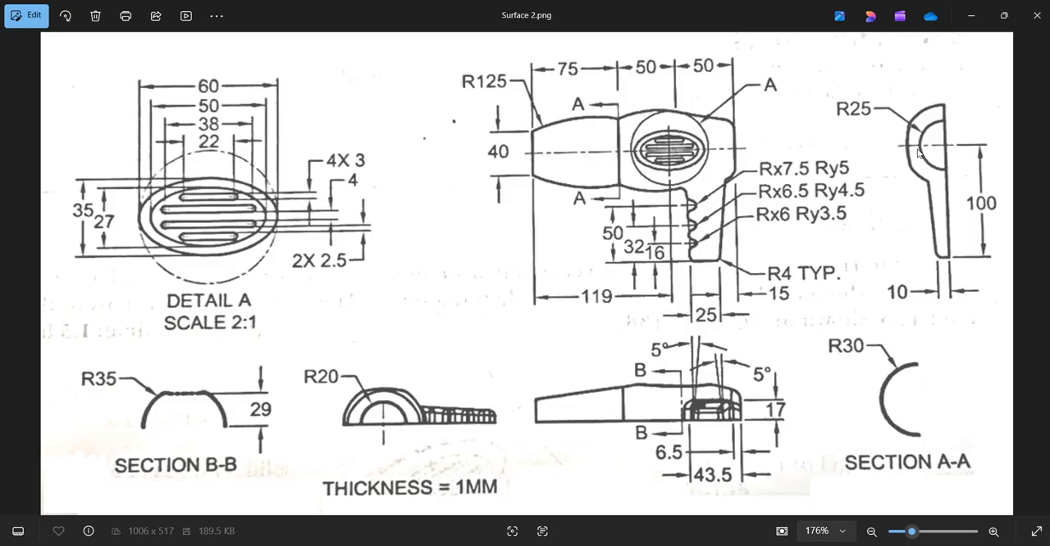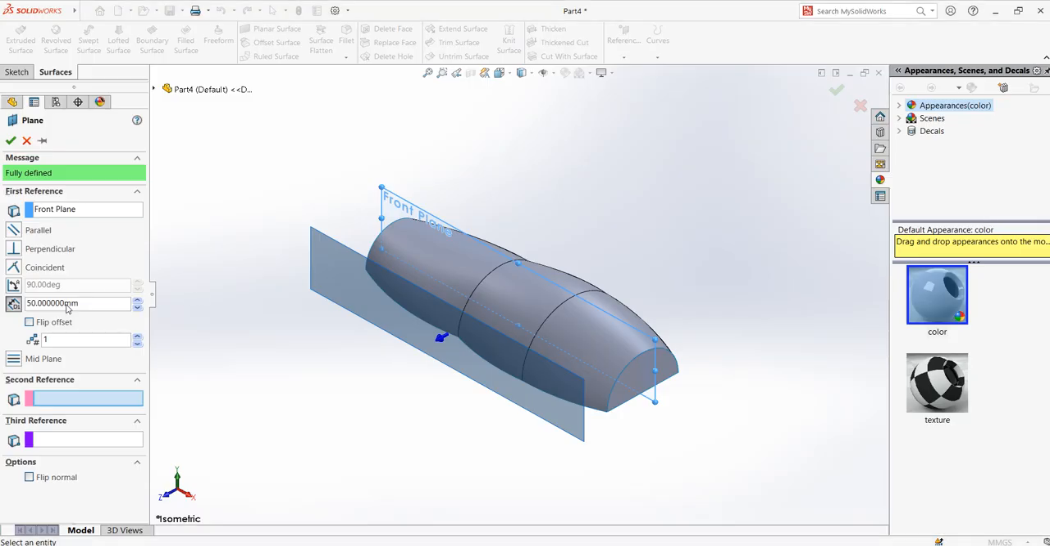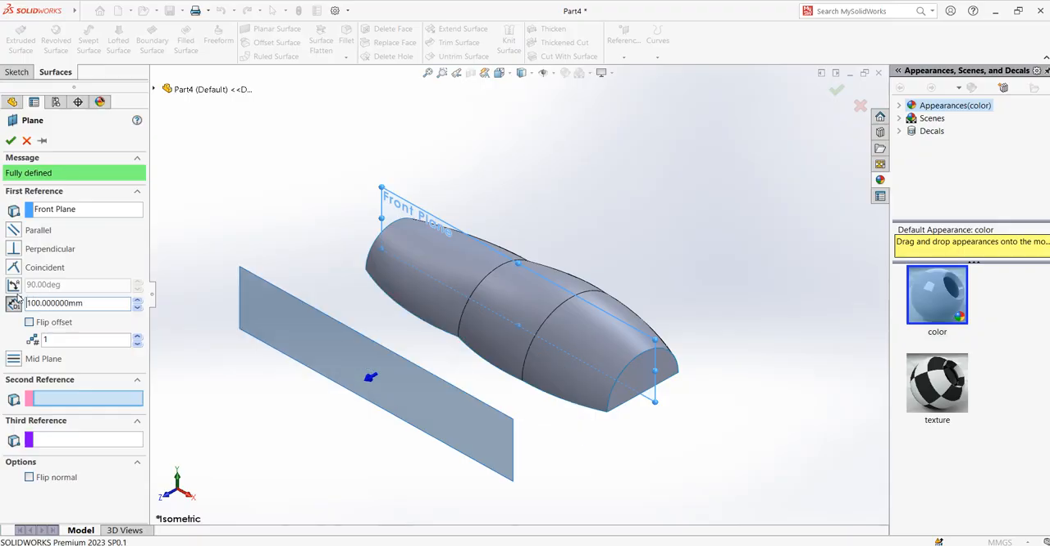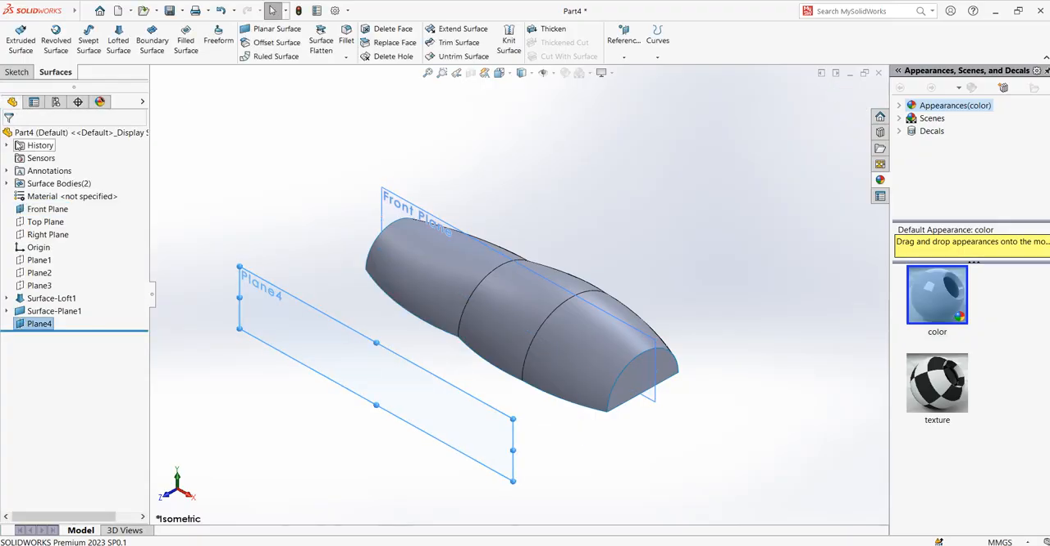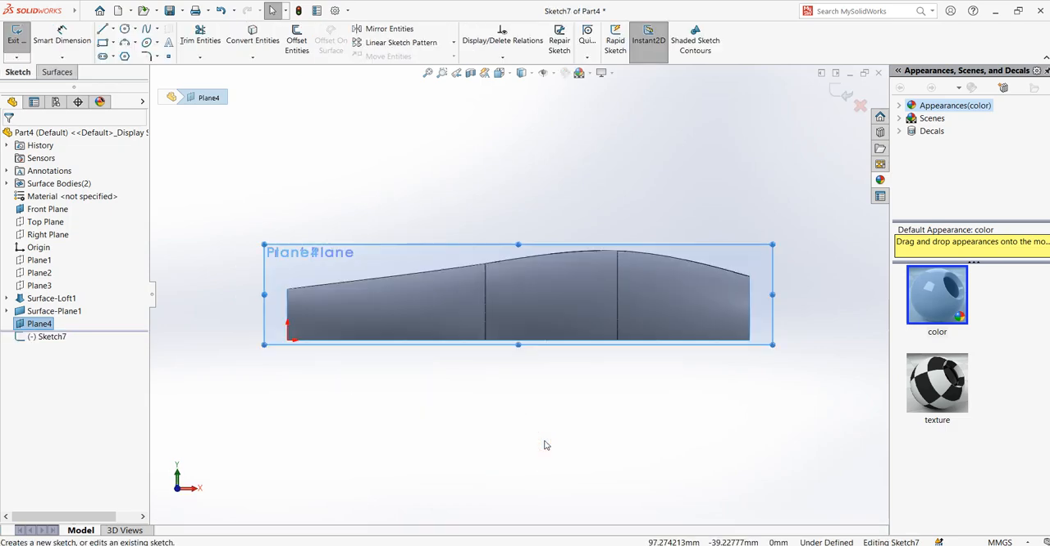The distance between the front plane, that is the center, until the end is given as 100. So I create another plane at an offset of 100 mm. Say OK. Now starting from this plane, the newly created plane, select that and select new sketch.